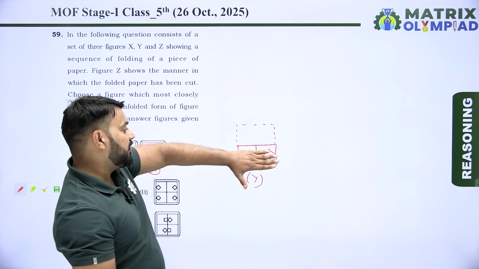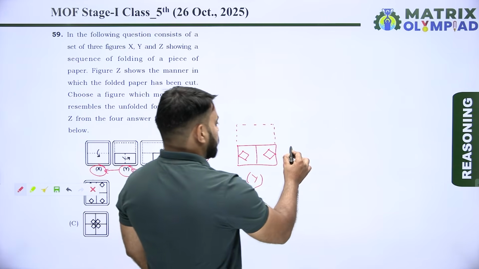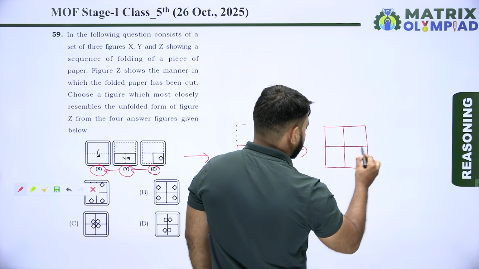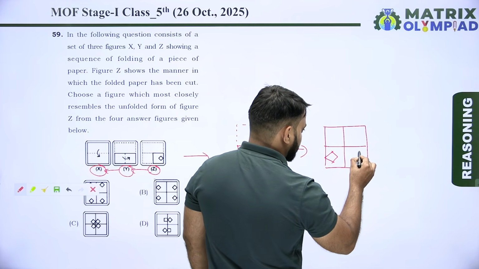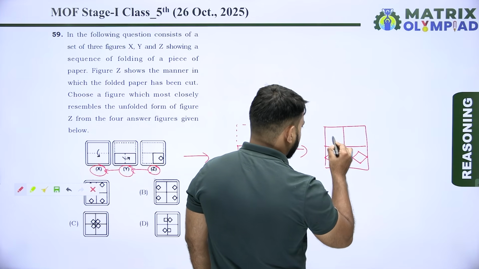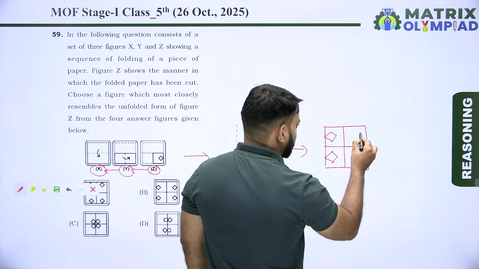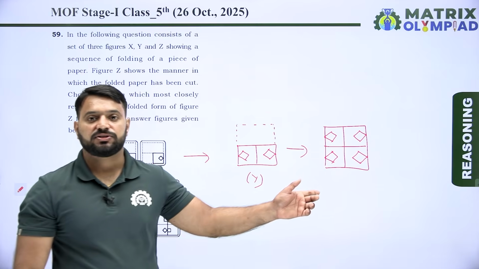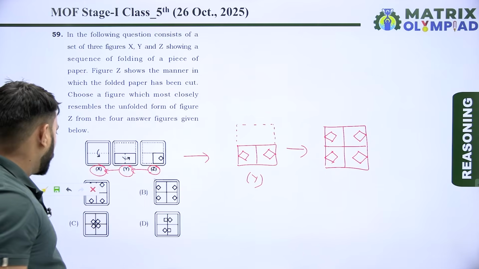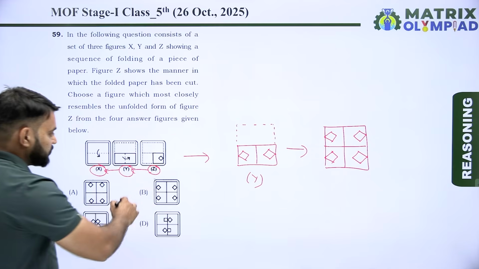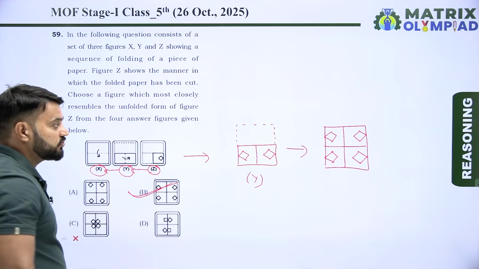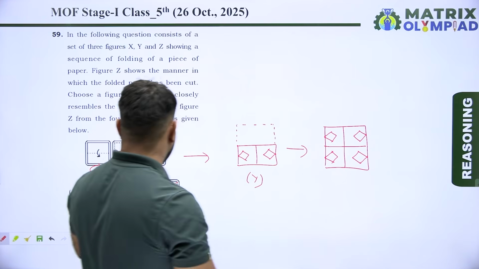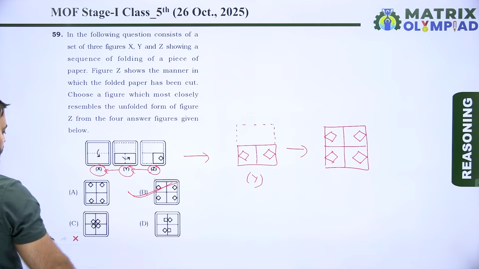So when we unfold the Y, then we get an image something like this. This is the correct image after unfolding. So here option B is the correct answer of this question, because option B shows the correct unfolded sheet. So here option B is the correct answer of this question. Let's move on to the next question.